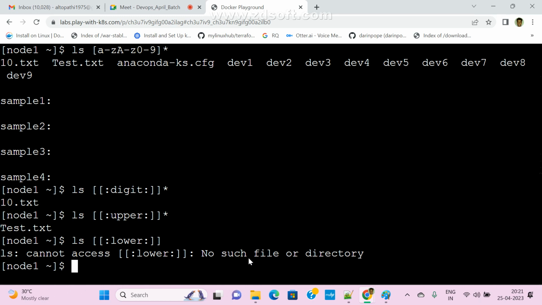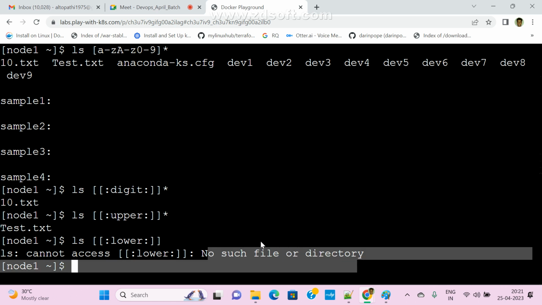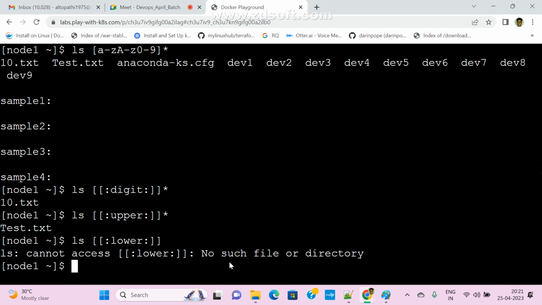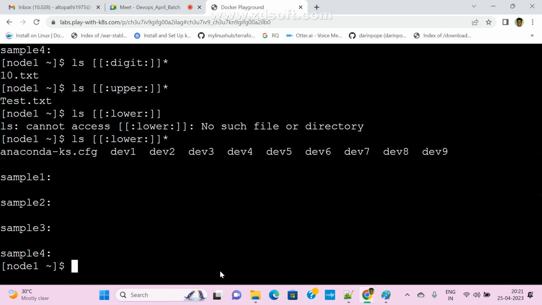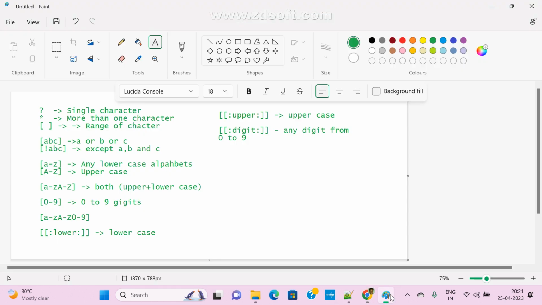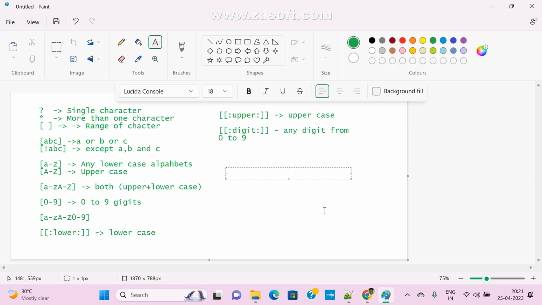Is the lowercase spelling correct? No file or directory. I missed the star, sir. Okay, sorry. I missed the star. Now see here, lower. So now what do you understand? Both are the same. If you want, we can pass small a to z.